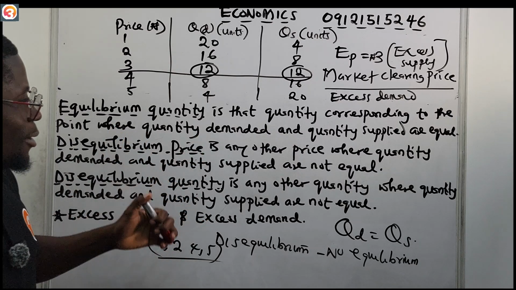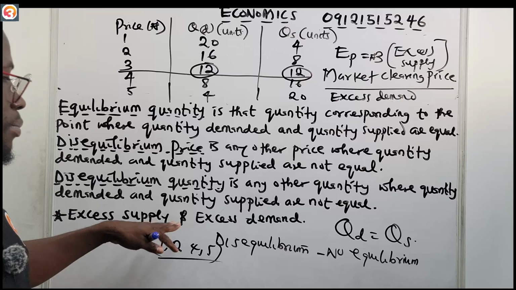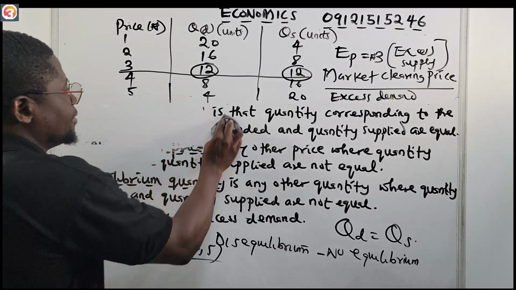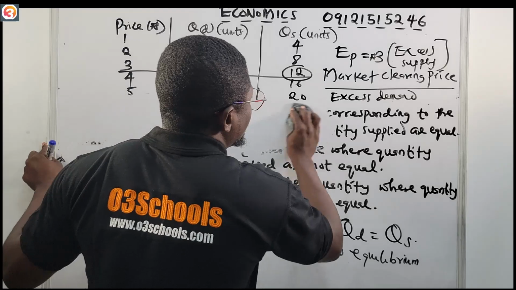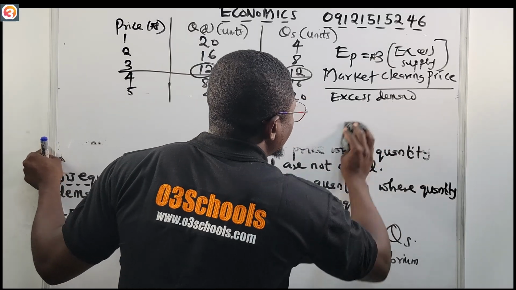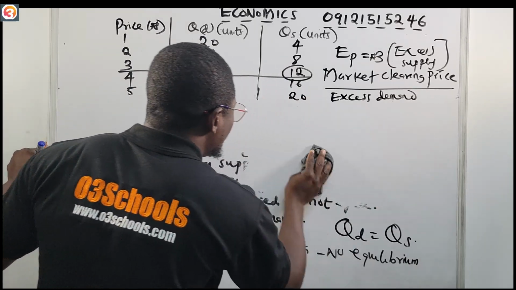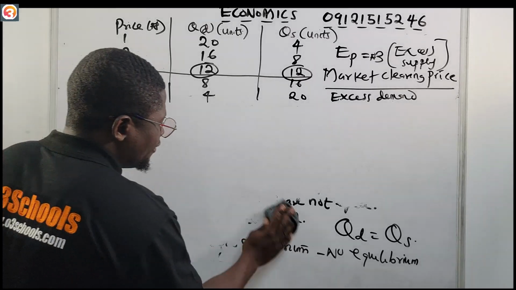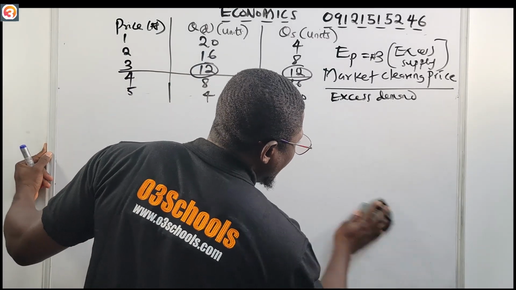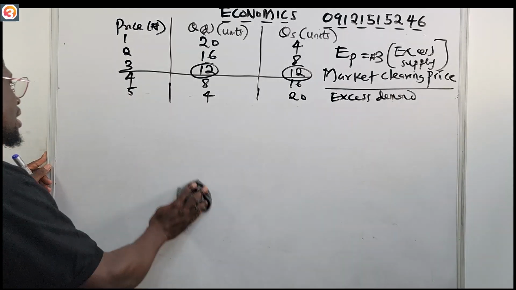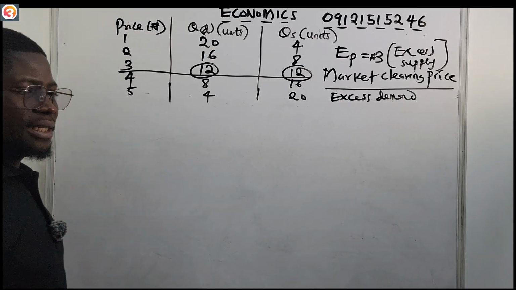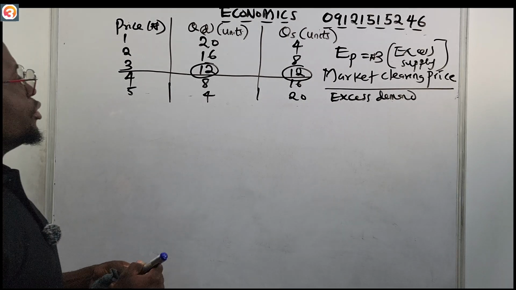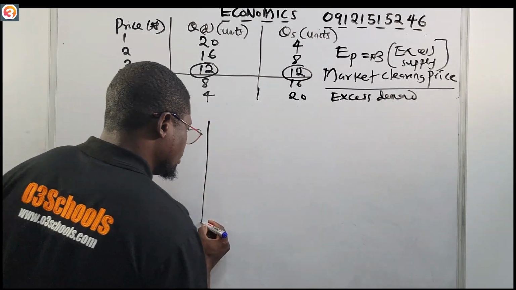All right. So now, before we talk about excess supply and excess demand, from this table we can easily see excess supply and excess demand. But before we do that, let us draw this data on the graph so that we can signify our points of equilibrium as well as equilibrium price and equilibrium quantity. Okay, so now let us go.